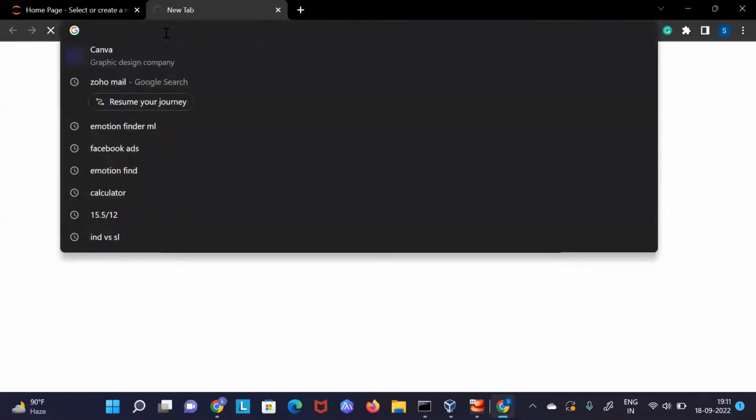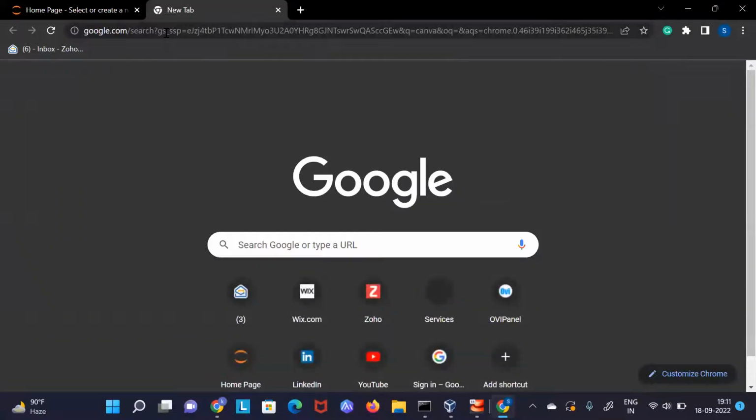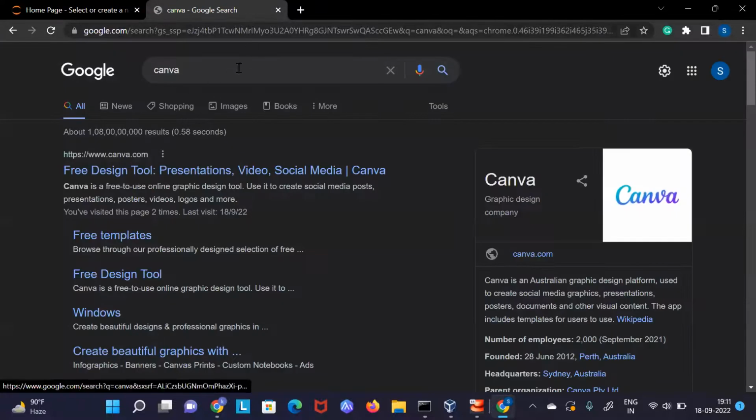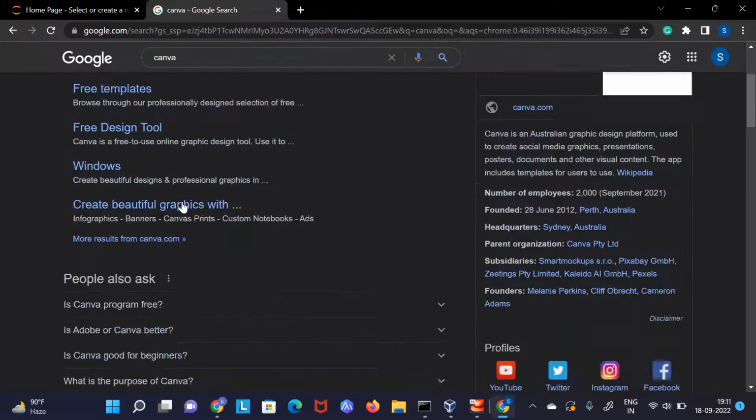So let's say if I type Canva here, as I have searched for Canva, now our Google server will send some data to my operating system, that is Windows. Now my Windows will acknowledge, like, yes, Google, I have received your data. Because if we do not acknowledge that I have received data, then this further information is of no use.